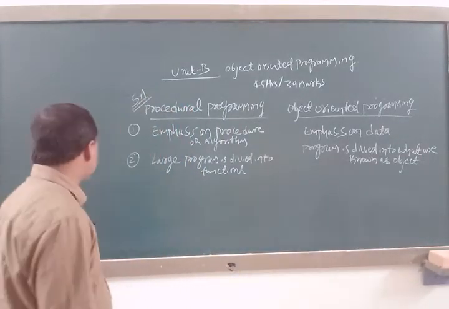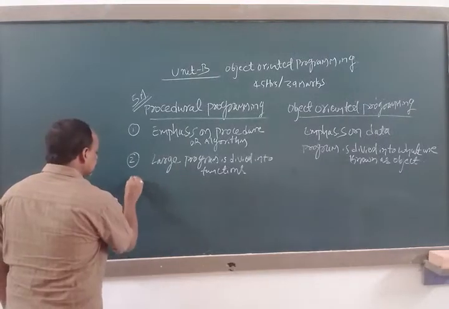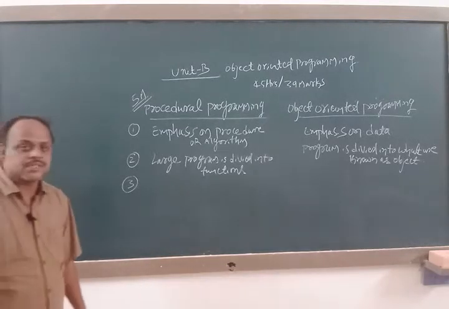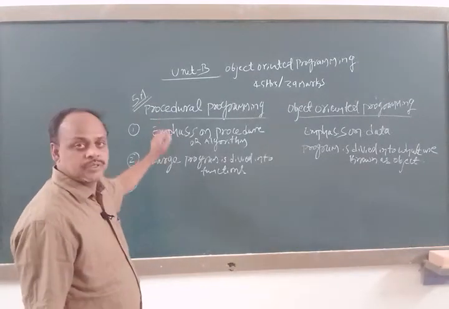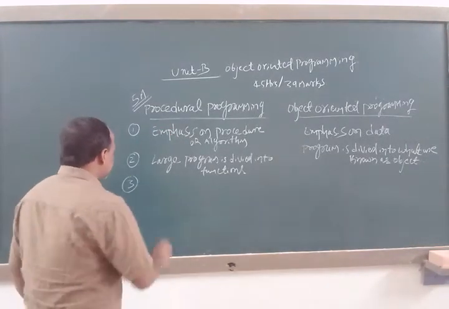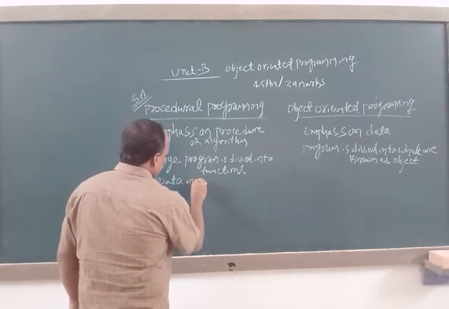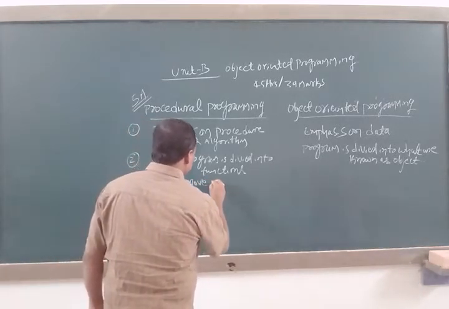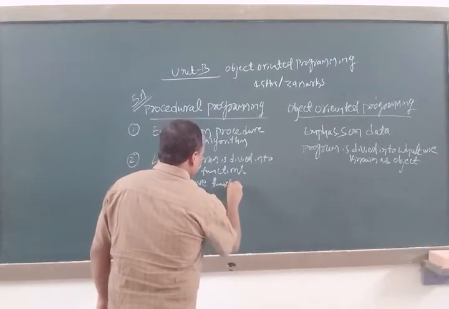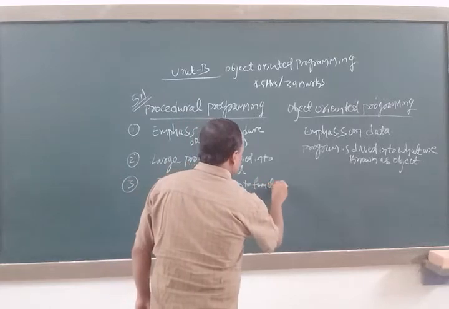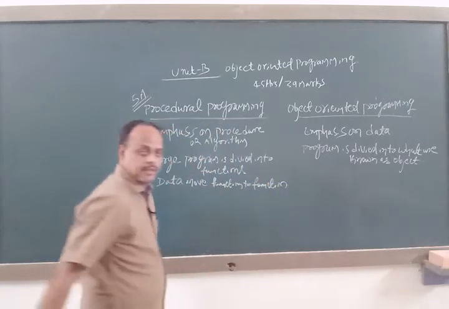The next difference, the third one, is that data moves openly around the system from function to function. In procedural programming, what is happening? Data moves from function to function, right?